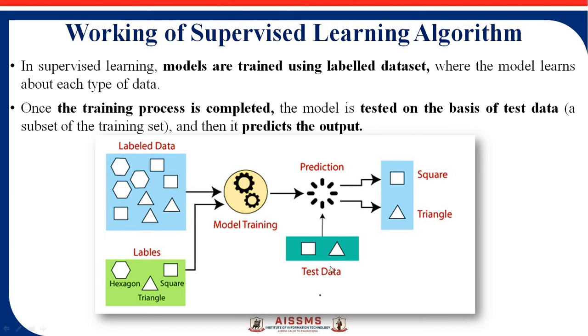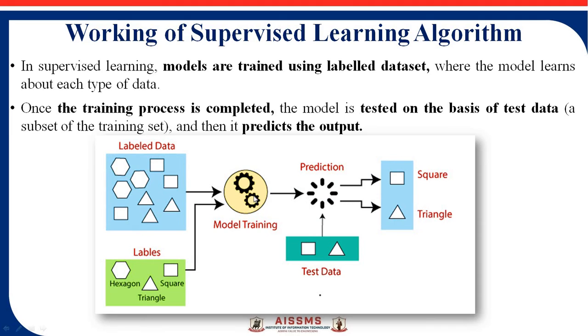For prediction purpose they use a test dataset. Here the square, triangle and hexagon, these three images are trained by the machine. So the machine knows only these three things, it doesn't know about the circle or any other shapes. For testing purpose, when we pass the image of a square to the machine, the machine checks that testing data with the training data and after that generates the result.